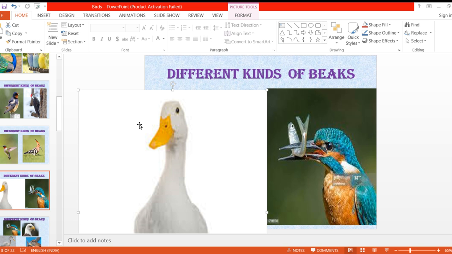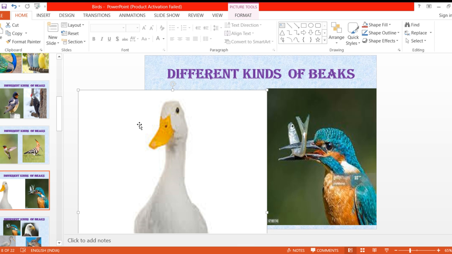So from that hole, they drain out the muddy water. The muddy water will drain out and only the fish will remain in their mouth.